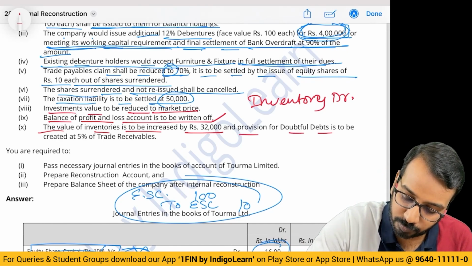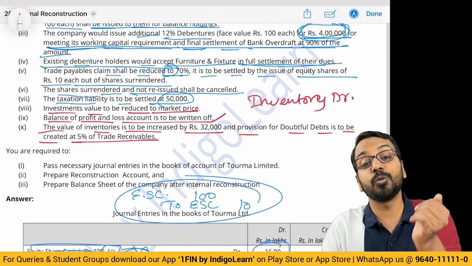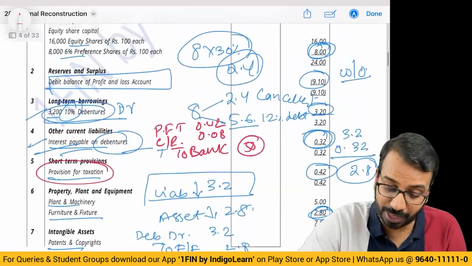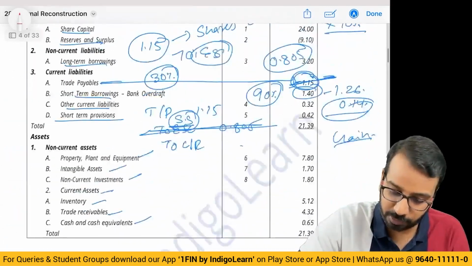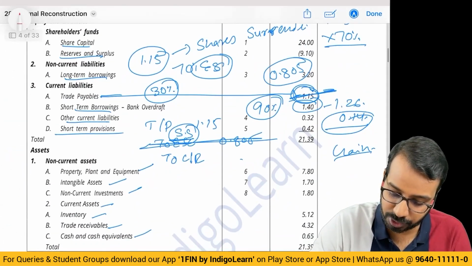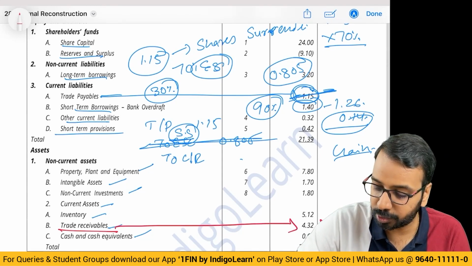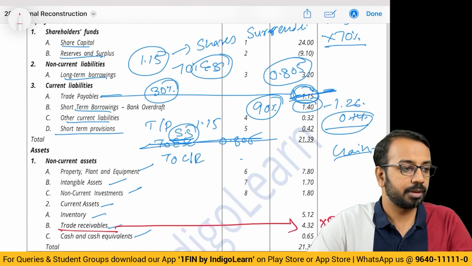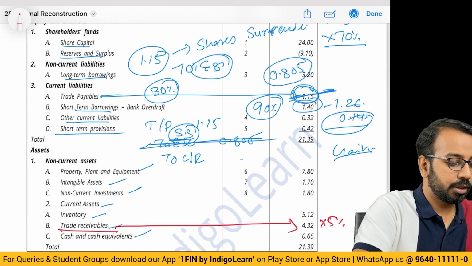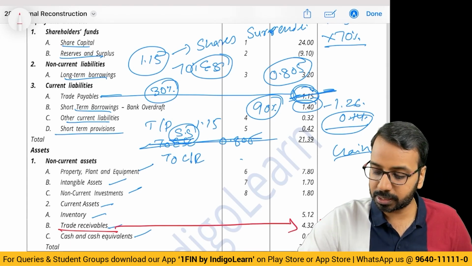Then provision for doubtful debt is to be created at 5% of trade receivable. This is a new provision created. Do we have any provision in the balance sheet? If you come to trade receivable, they have not given us any information. So trade receivable 4.32 into 5% will be 0.216.